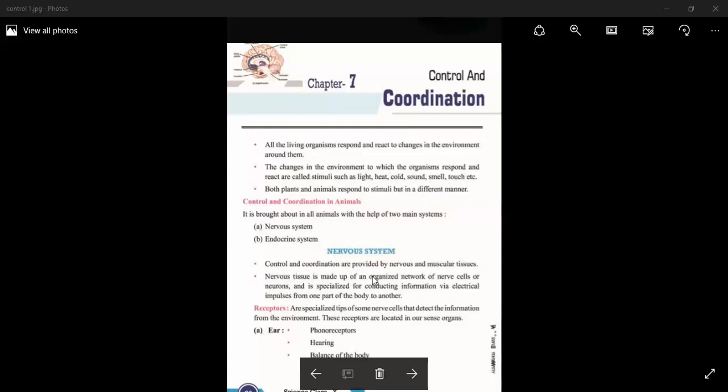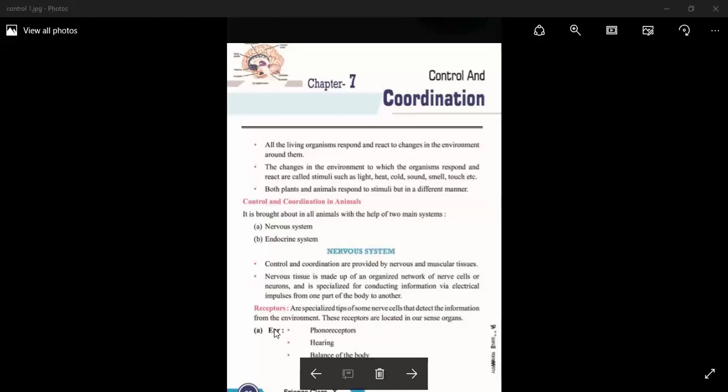Control and coordination are provided by nervous and muscular tissue. Nervous tissue is made up of an organized network of nerve cells or neurons. Nerve cells are also called neurons and are specialized for conducting information via electrical impulses from one part of the